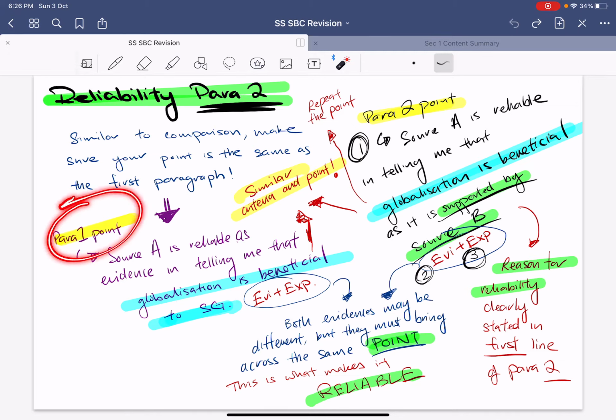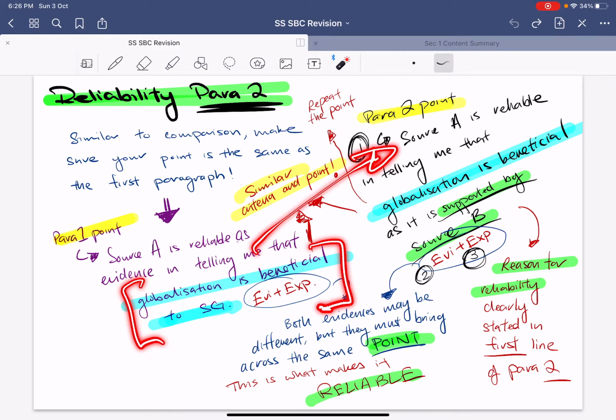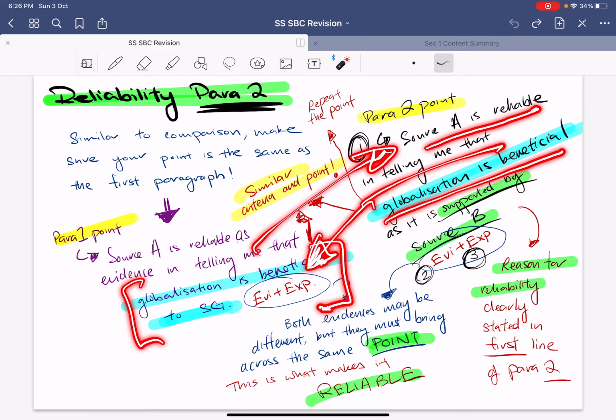So for example, your paragraph point here is source A is reliable because its evidence is telling me, this is your point, right, globalization is beneficial to SG. Now, when I write my second paragraph, I'm going to do the exact same thing. Repeat the question. Source A is reliable because the question is asking about source A. So repeat the thing. Source A is reliable. In telling me, repeat the point. This is the same point as the first paragraph. Repeat again: globalization is beneficial.